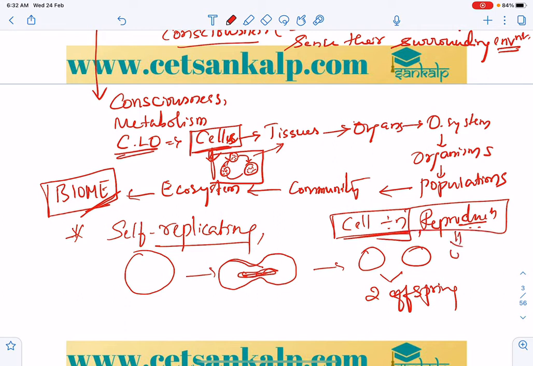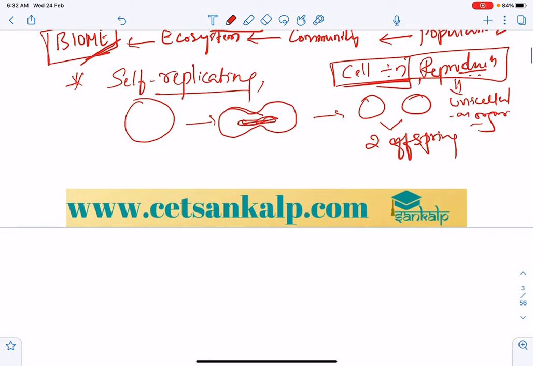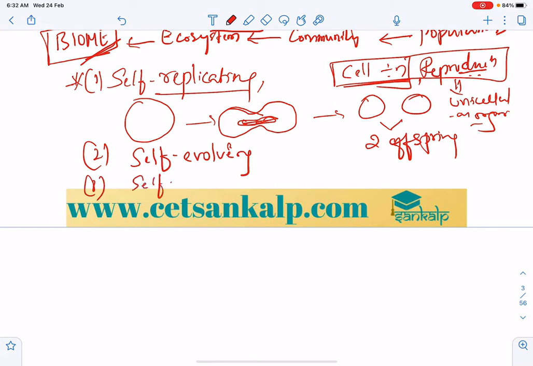Same in unicellular organisms. Self-replicating, and self-evolving, an organism which is going to evolve, and along with that self-regulating.